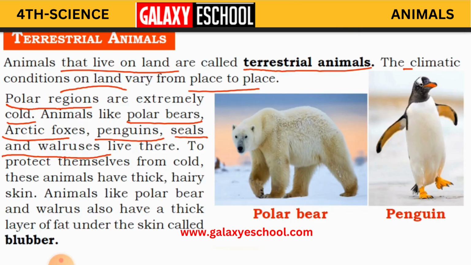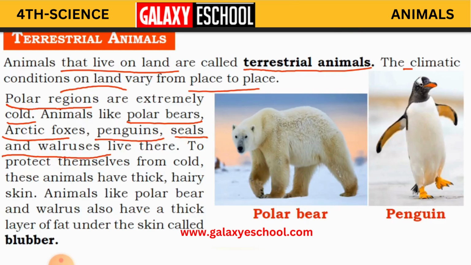To protect themselves from cold, these animals have thick hairy skin. As we discussed before, some animals have a lot of fur on their body. Why do they have so much fur? As we see in our picture, the polar bear, penguin and other animals, it is to protect themselves from cold.